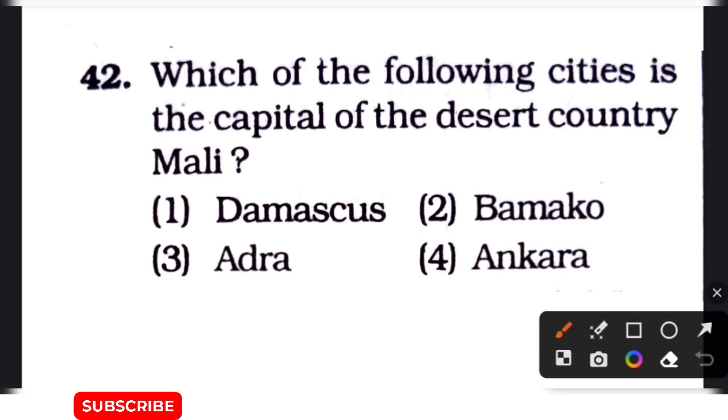Next question is which of the following cities is the capital of the desert country Mali? Options are option 1 Damascus, option 2 Bamako, option 3 Adra, option 4 Ankara. The correct answer of this question is option number 2 Bamako.